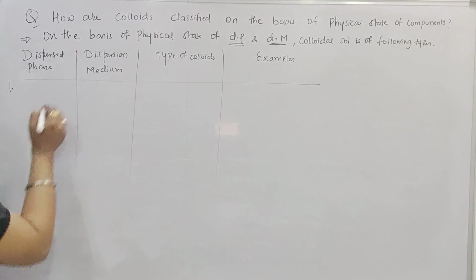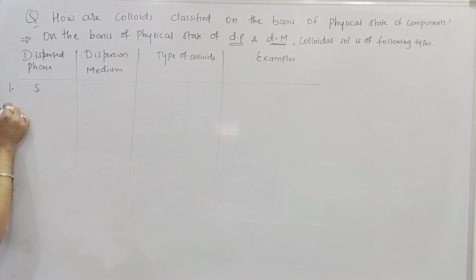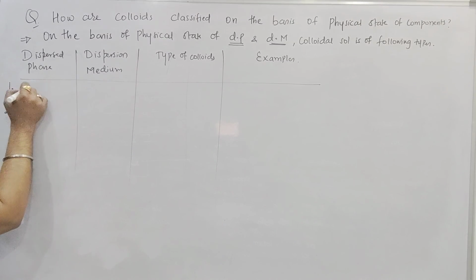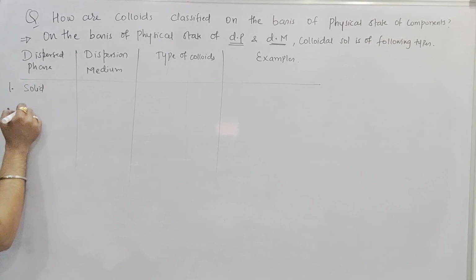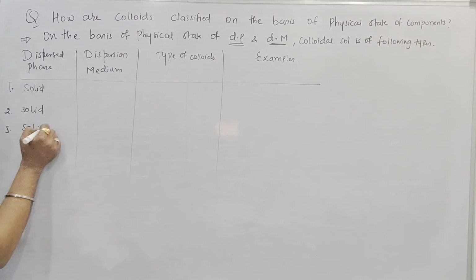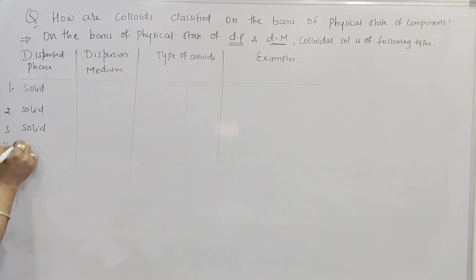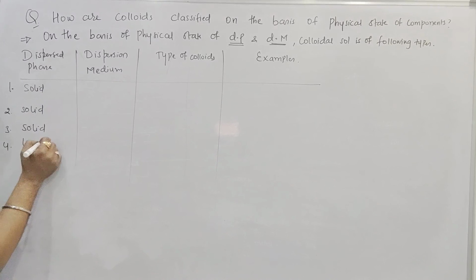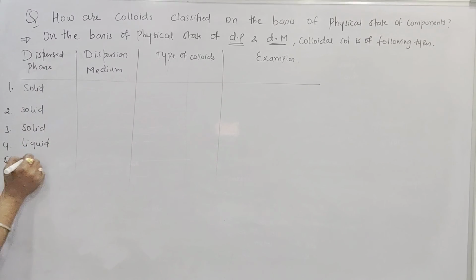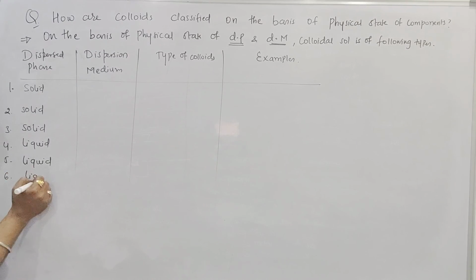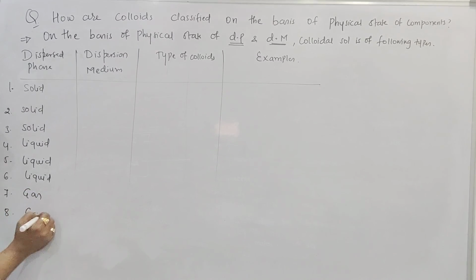The first one I will tell you, beta. Solid. Second one solid. See here, solid and solid. First part over. Then beta, liquid, then again liquid, and again liquid. Second part over. Then gas, and again, beta, one more is a gas. Is it clear?